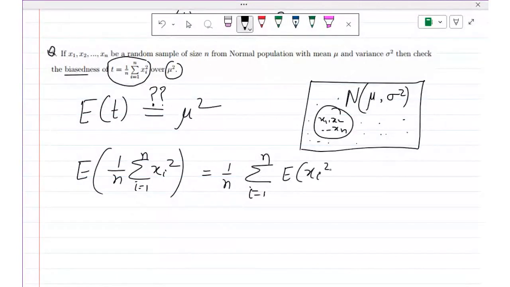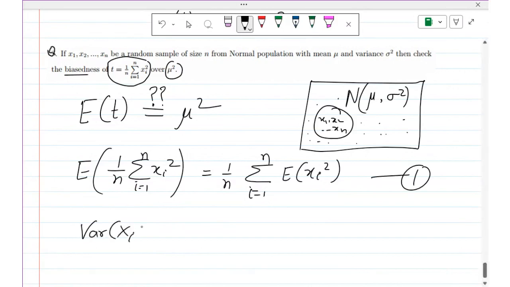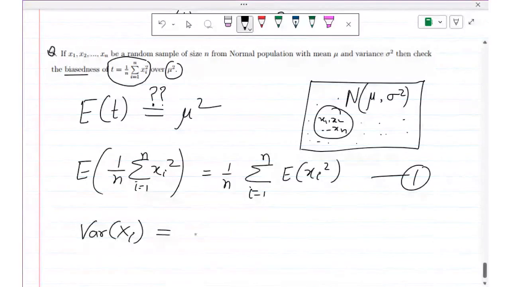Okay, students, after this, what is the expectation of xi square? The same logic we used in the previous problem. You can call this equation number 1. Now, this sample has been taken from the normal population with mean mu and variance sigma square. So what is the variance of each of the xi's? The variance of xi is sigma square.